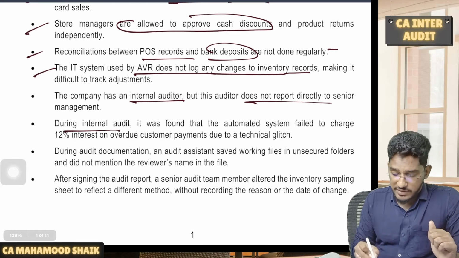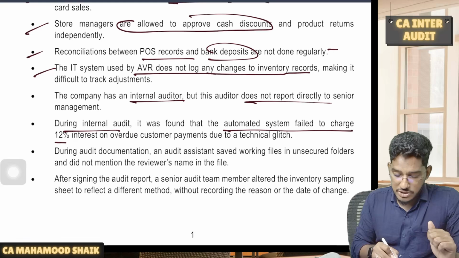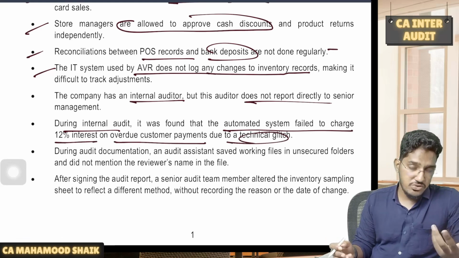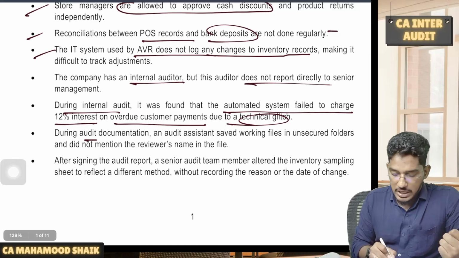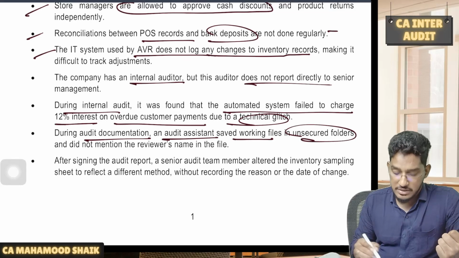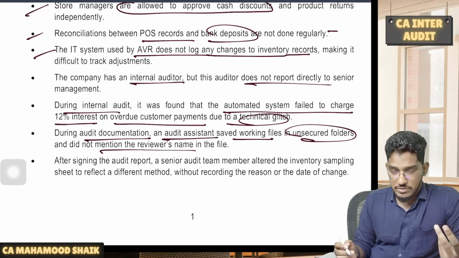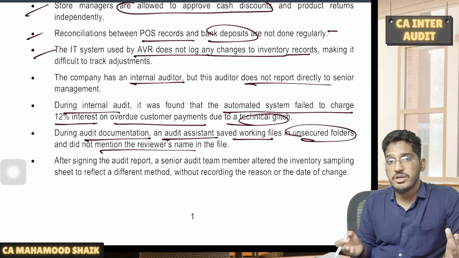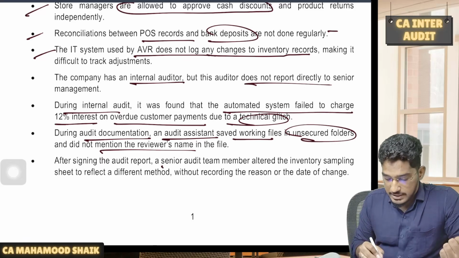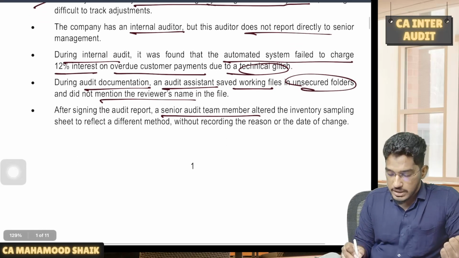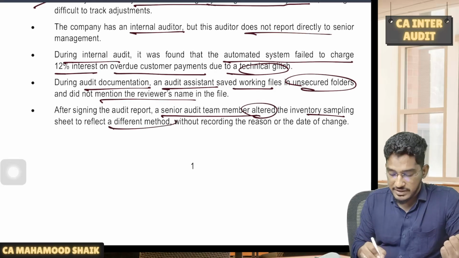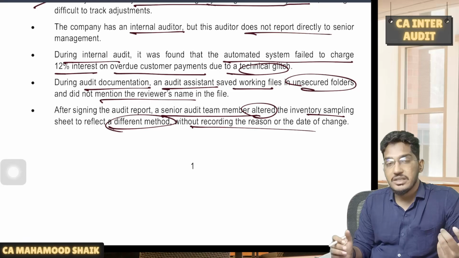During internal audit, it was found that automated system failed to charge 12% interest on overdue customer payments due to a technical glitch. There is a software issue also. During audit documentation, an audit assistant saved working files in unsecured folders and did not mention the reviewer's name. So we have kept it in unsecured folder. Even you did not mention the person who conducted the review. After signing the audit report, a senior audit team member altered the inventory sampling sheet to reflect a different method without recording the reason.